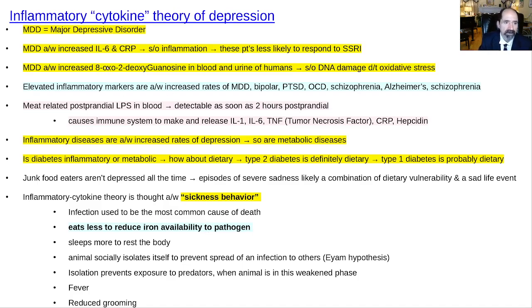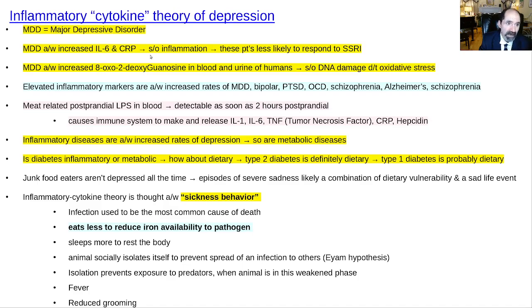Okay, so here's sort of the big topic, inflammatory cytokine theory of depression. And by the way, I do think there's some relevance to this. I see depression primarily. I'm not a psychiatrist, but I do happen to know a lot about it. Perhaps not as much as a psychiatrist, but my father was a psychiatrist, and I know more about it than one would expect, okay? Like a lot of things, I've read about this in some tremendous detail. I've had personal family and friends who I've tried to help through this problem.